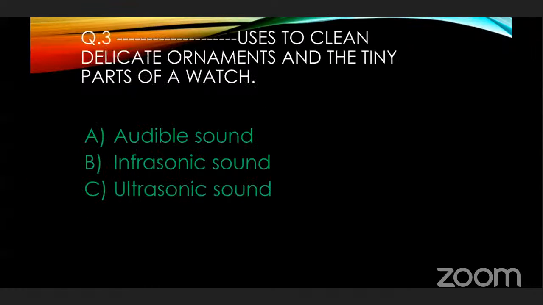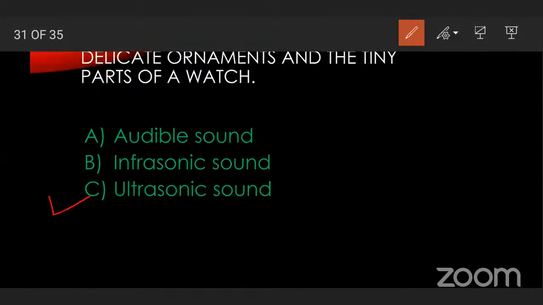Very good. Third question: dash is used to clean delicate ornaments and the tiny parts of a watch. Three options: audible sound, infrasonic sound, and ultrasonic sound. The correct answer is ultrasonic sound.